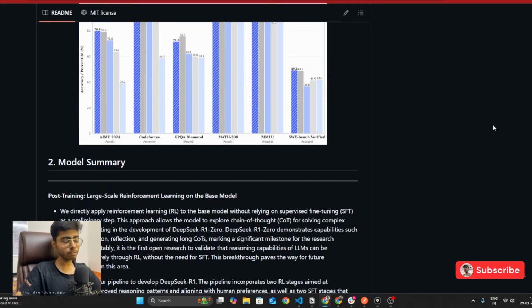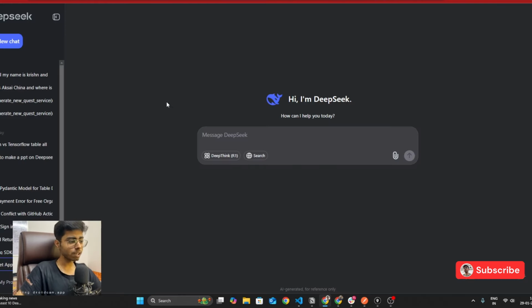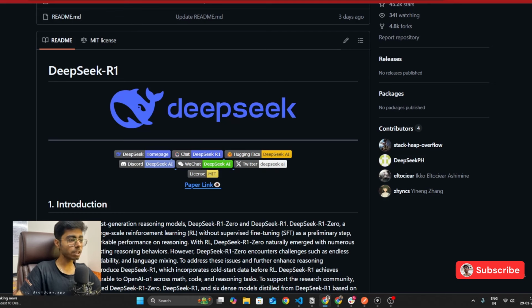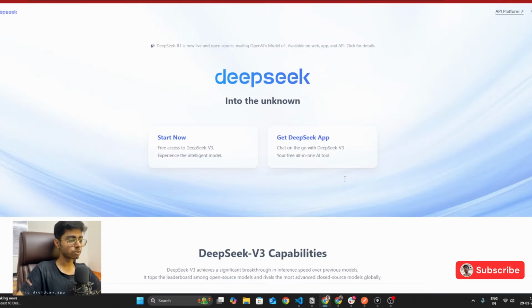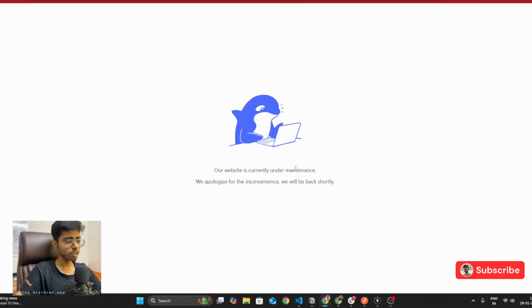Now let's go ahead and find out how you can actually use these models. One way is definitely to use the web app by DeepSeek, but this is not how you will be able to build applications, right? You need the APIs. So the beautiful part of DeepSeek API is that, let me go on their platform. So let's go over here and let's go to API platform, right? Currently under maintenance. Okay, so this is expected because a lot of traffic is coming on DeepSeek. So let's wait for that.